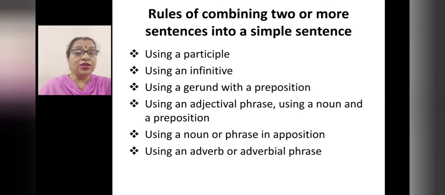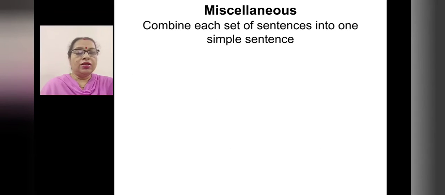Yes, it is written here: using a participle, using an infinitive, using a gerund with a preposition, using an adjectival phrase, using a noun and a preposition, using a noun or phrase in apposition, and using an adverb or adverbial phrase. We have done so many activities, right? But this activity is miscellaneous. That means you have to remember all the rules.